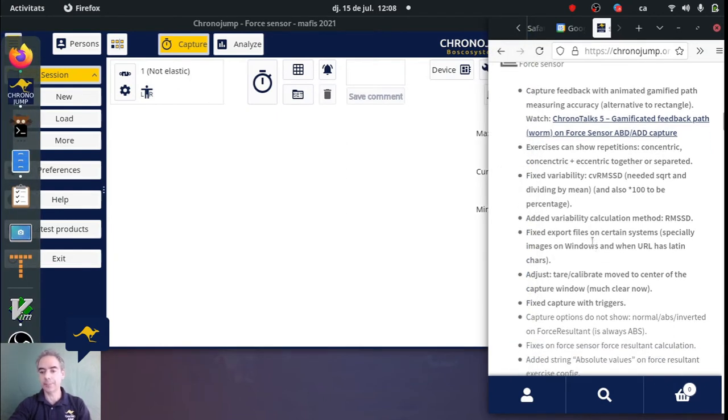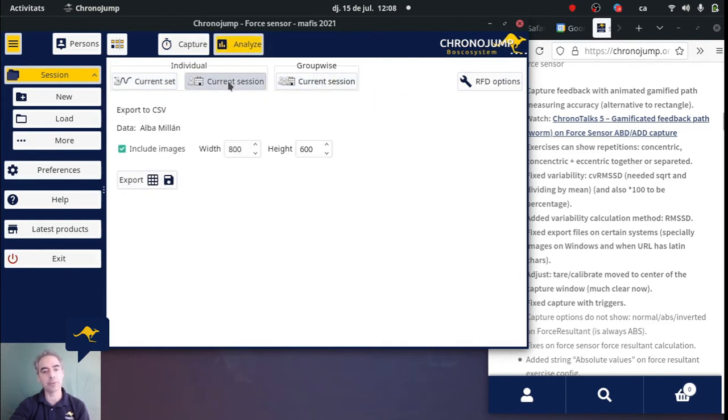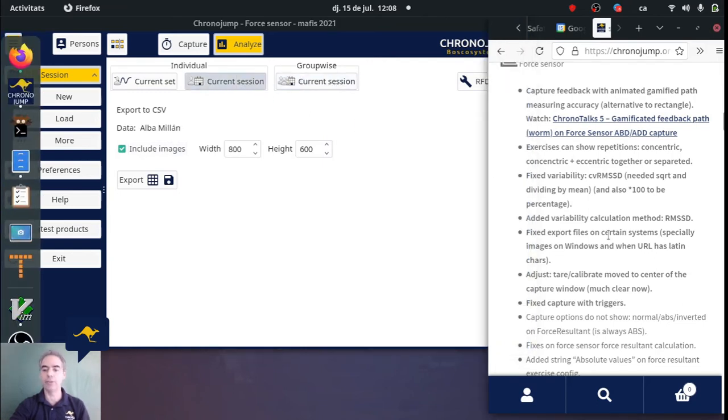Also, exporting the data had a little bit of problems in the last version. We created this in the last version, and it worked okay, but in some Windows machines, depending on if you have Latin accents in the name of the user or other kinds of problems, this was not working with the images, and now it's working perfectly, so we hope that you enjoy it.